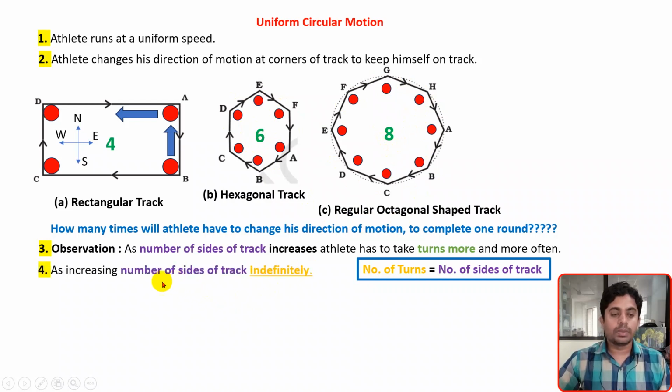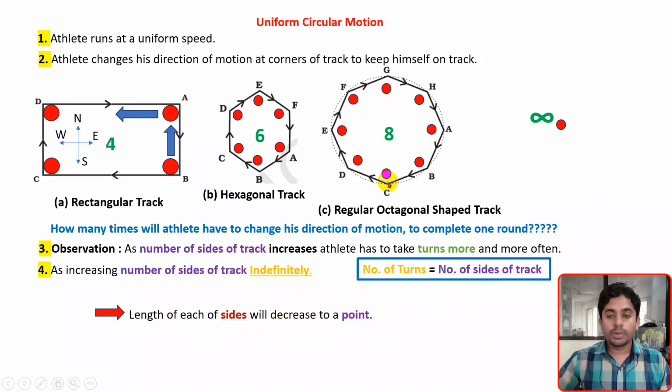Now if you think of increasing the number of sides of a track indefinitely, meaning the number of sides is infinite, then how many times does he need to take a turn? The mathematical answer is that he has to take the turn an infinite number of times. What does it actually mean? The length of each side of the track will decrease to a point.